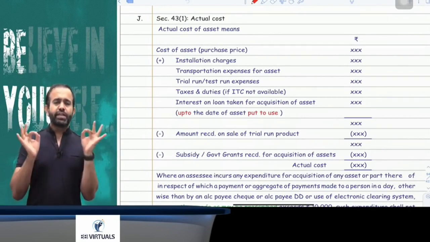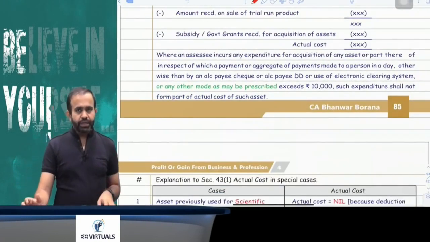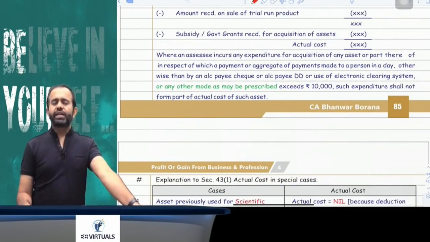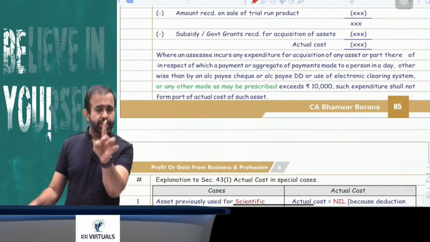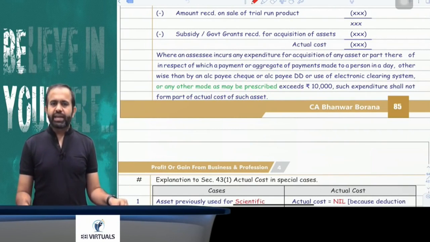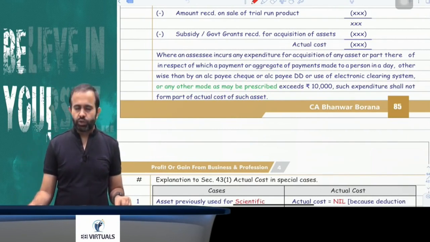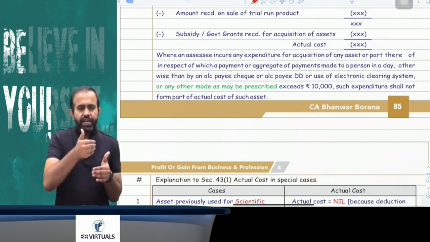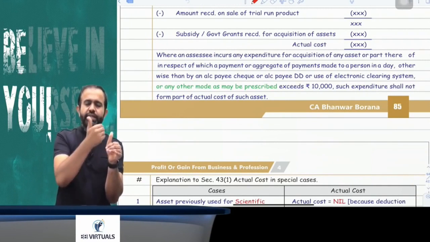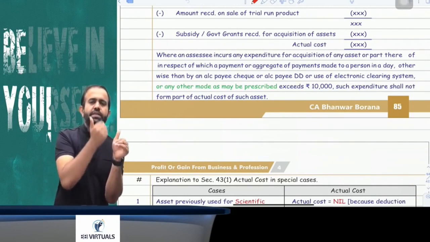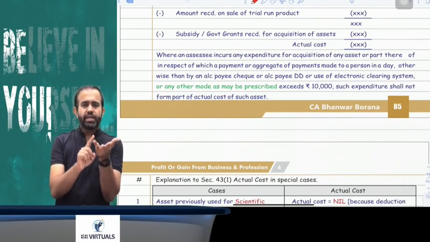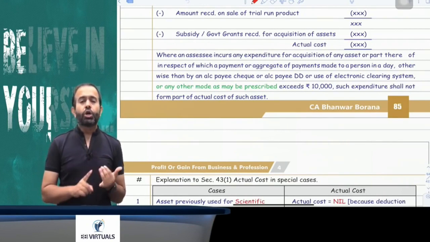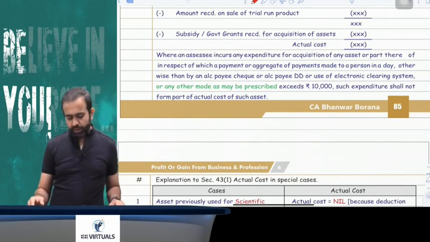Now try to understand a very interesting part. If any asset is acquired, and in relation to that asset you make a payment to a single person in a single day of more than 10,000 by cash, then it does not form part of your actual cost. So in simple words, if any payment is made towards the asset to a single person in a single day of more than 10,000, then it should be made by account payee cheque, account payee demand draft, any mode of electronic clearing system through a bank account, or any other electronic mode as may be prescribed.